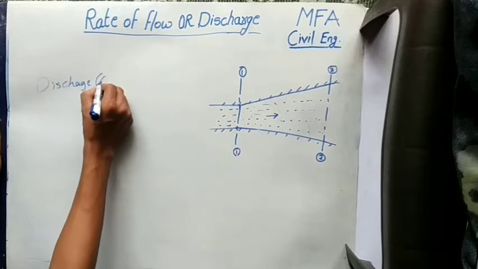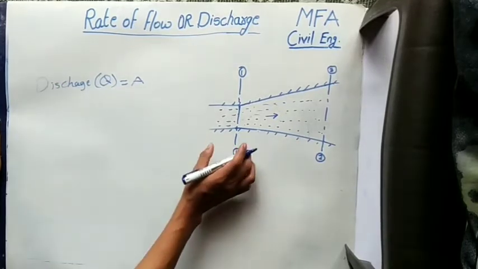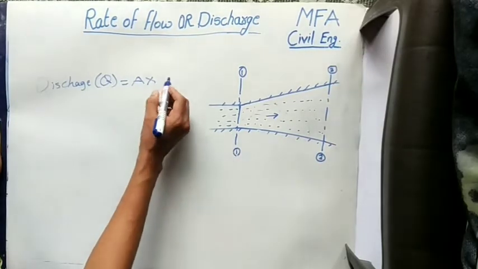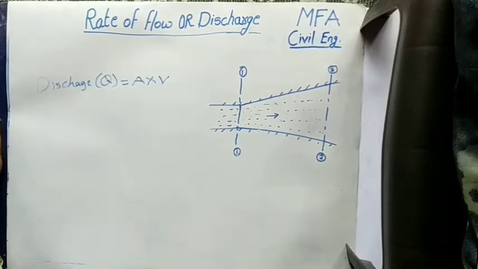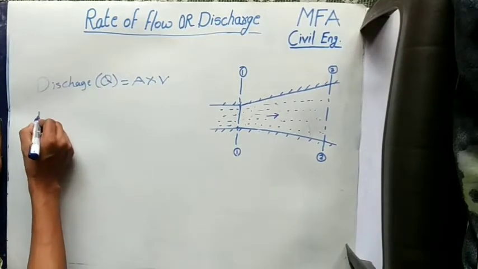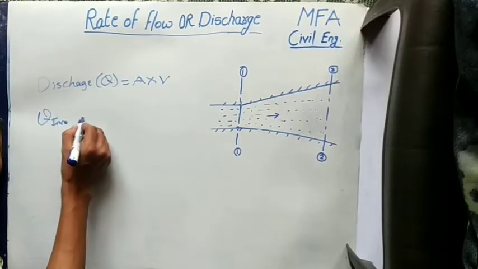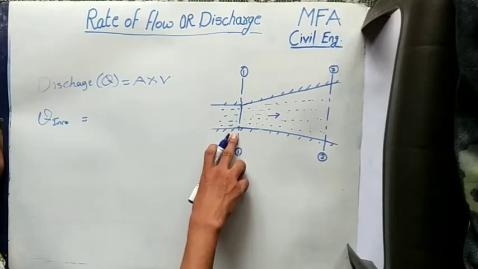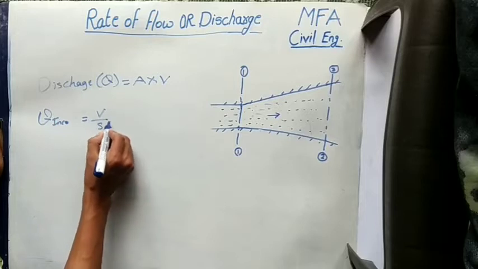Discharge is denoted by the capital letter Q, which is equal to the area of cross section of a pipe or a channel where we have to calculate the discharge, multiplied by the velocity of the fluid flowing at that section. For an incompressible fluid, the discharge is equal to the volume of a fluid flowing at any section per second, which is volume of a fluid per second.